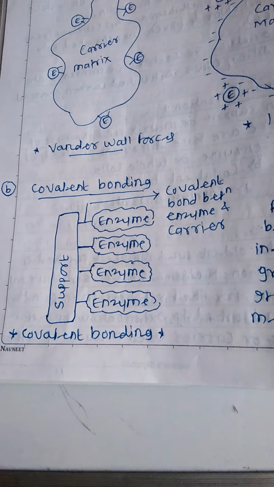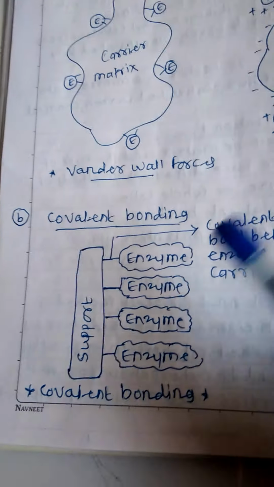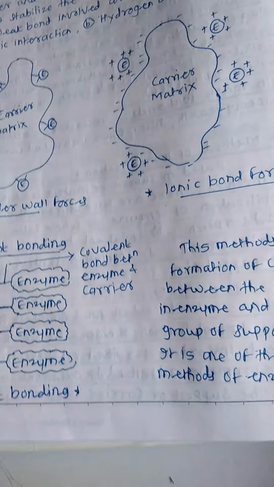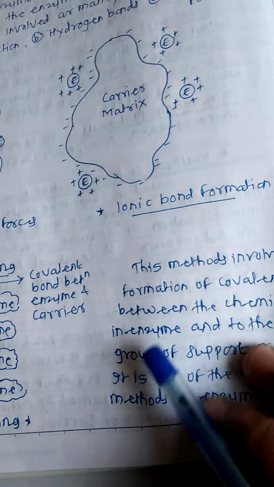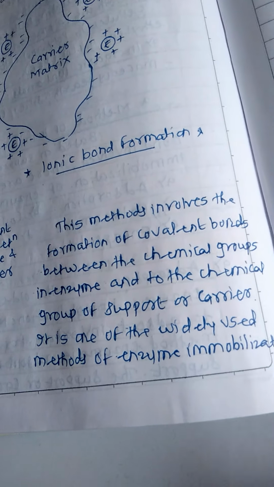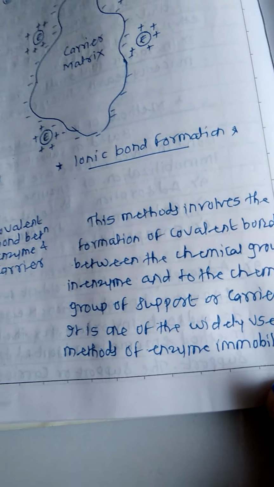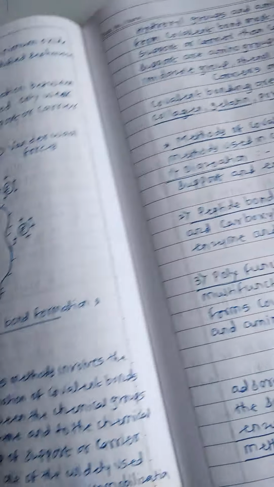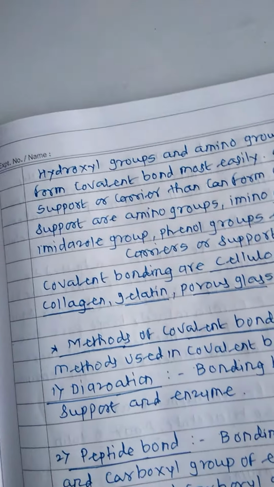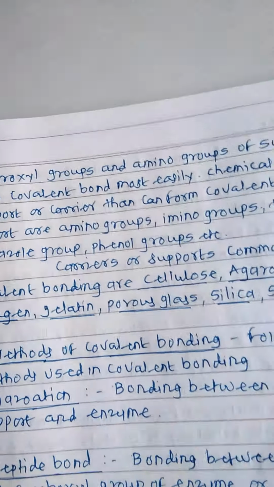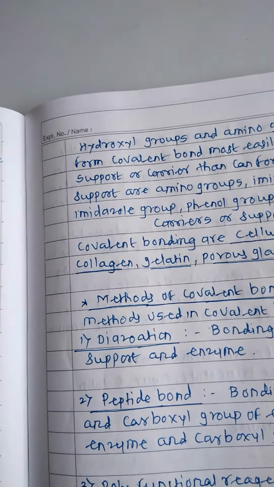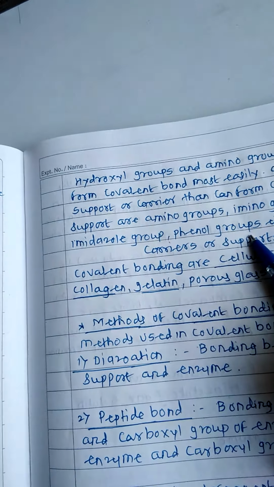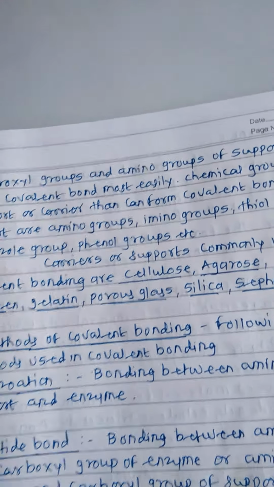Second is covalent bonding. In covalent bonding, the enzymes are covalently attached to the support. The bond formation is carried out between a chemical group of the enzyme and a chemical group of the support. The chemical groups used are hydroxyl group, amino group, imino group, thiol group, imidazole group, and phenol group, which are used in covalent bond formation.